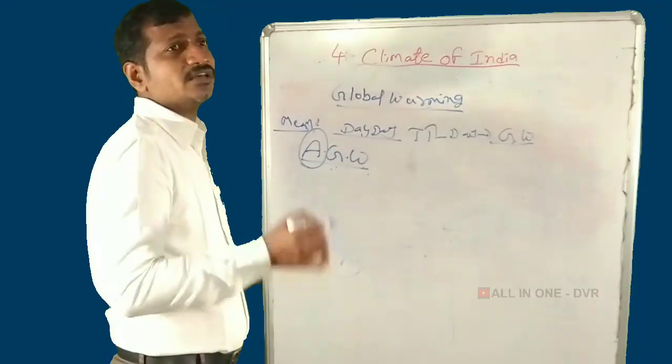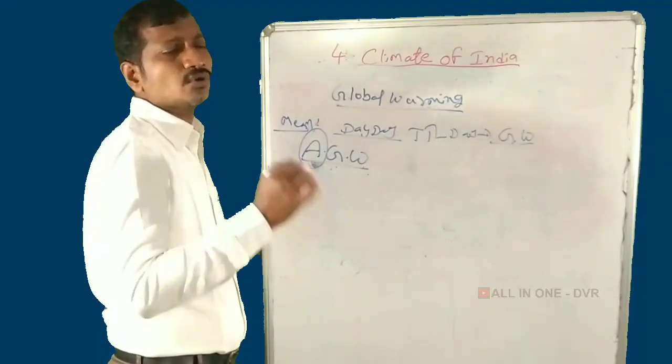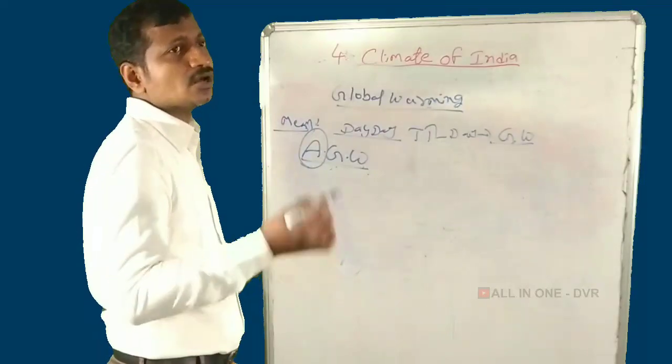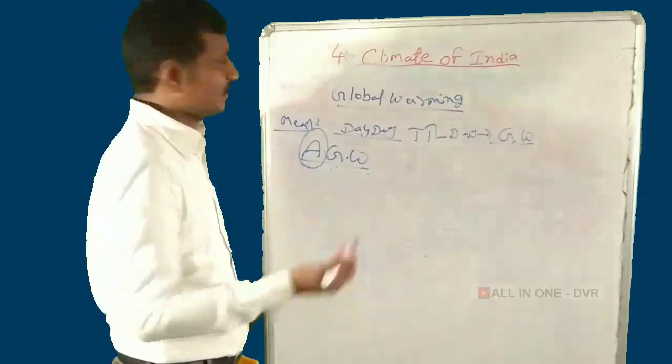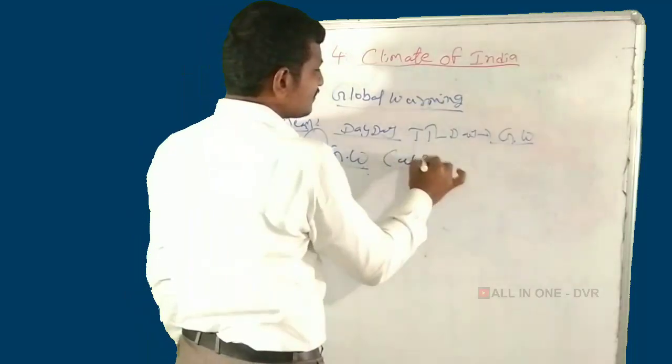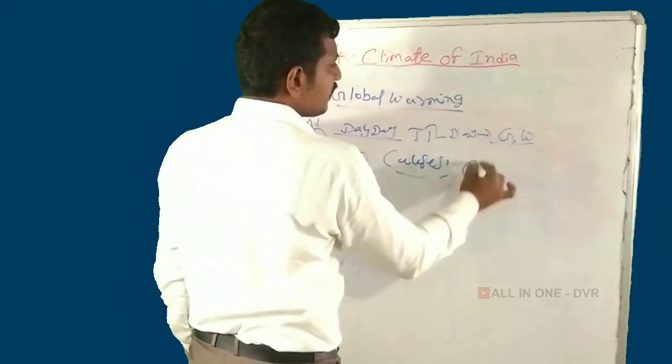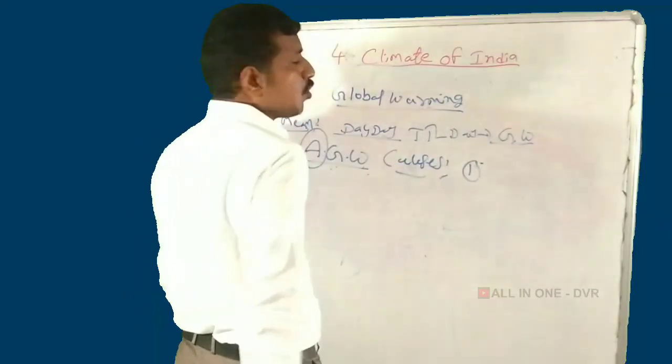Anthropogenic means human beings' activities. Global warming has increased. What are the main causes of global warming?